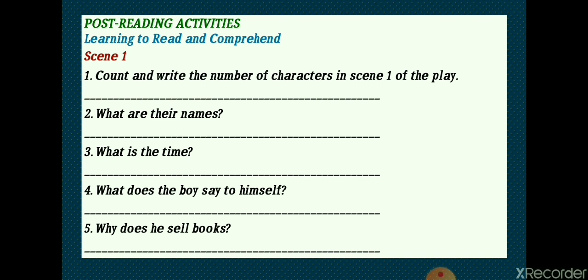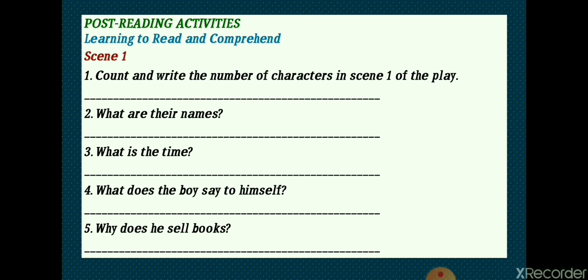Number 1. Count and write the number of characters in scene 1 of the play. You have just listened to the scene number 1 and all of you know that the number of characters was, yes, 2. What are their names? Now you have to recall their names also, which I will tell you later. Number 3. What is the time? Just remember, in the beginning of the scene, I had explained the time.